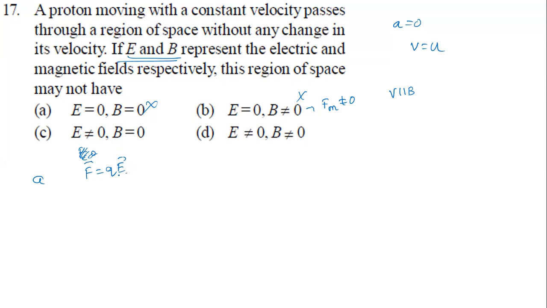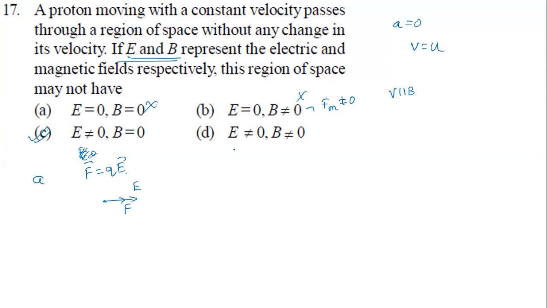What is the direction of force? Along the direction of the electric field. So if the electric field is like this, the force is also in the same direction, so the particle will move straight. There is no change. The particle is going to move straight. If there is no B, nobody is going to deflect it. So there is a possible option, this.